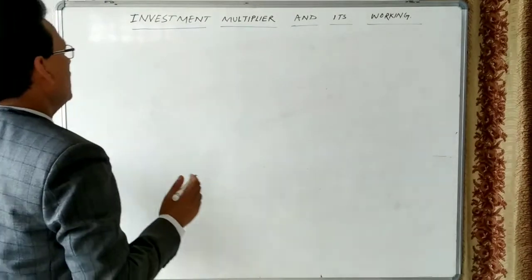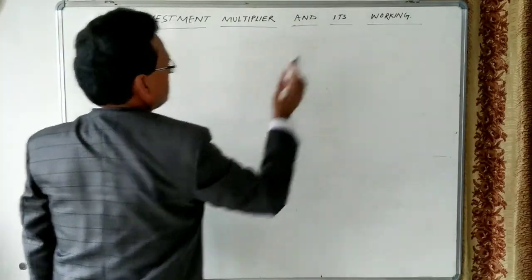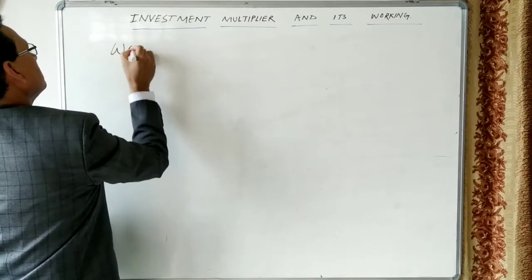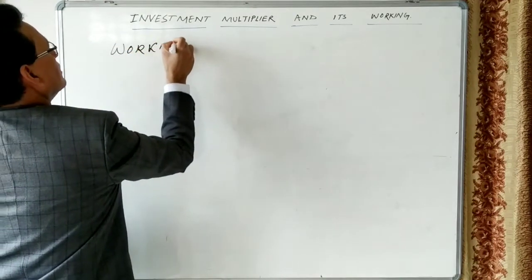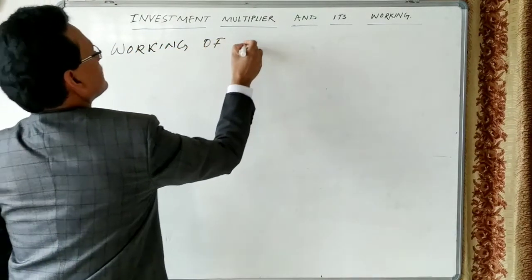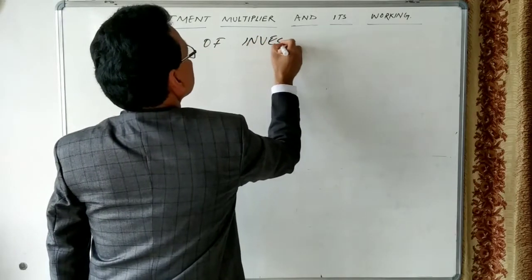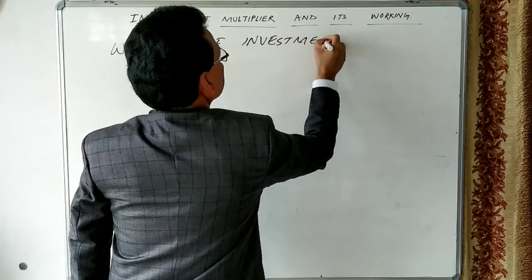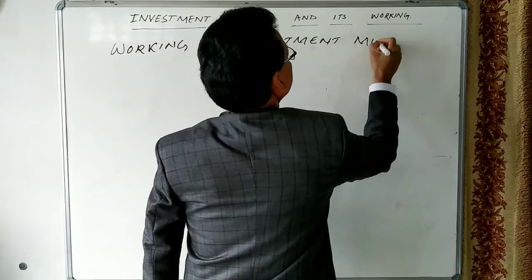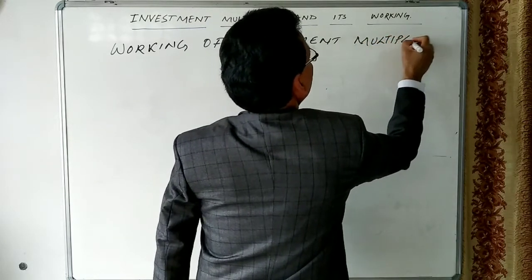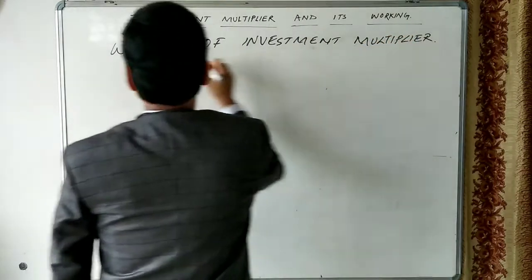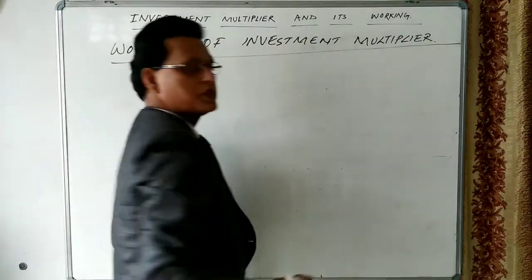So let us see how this investment multiplier works. Working of investment multiplier. We can explain the working of the investment multiplier by taking one assumption.